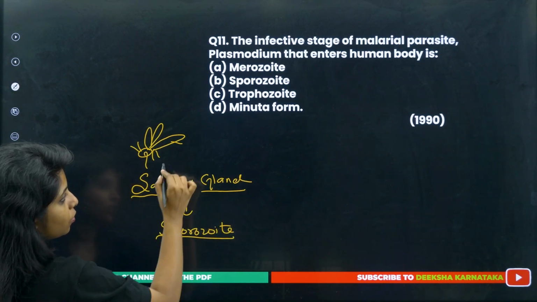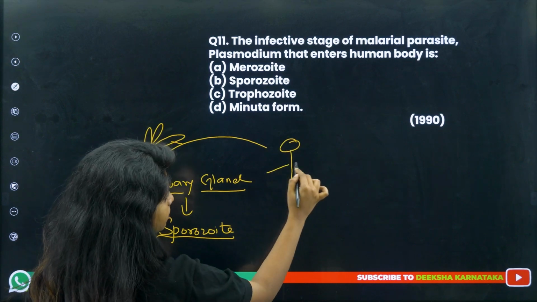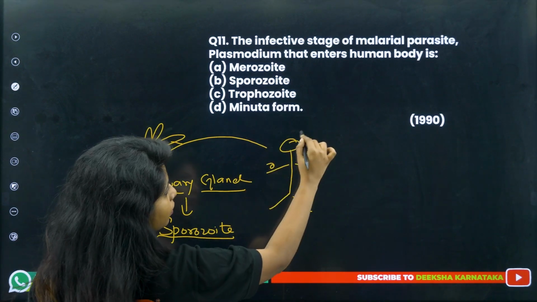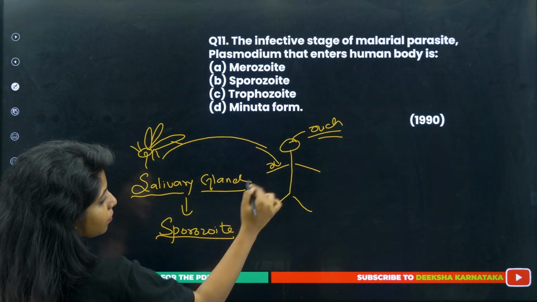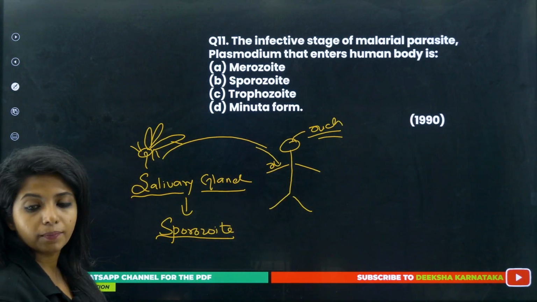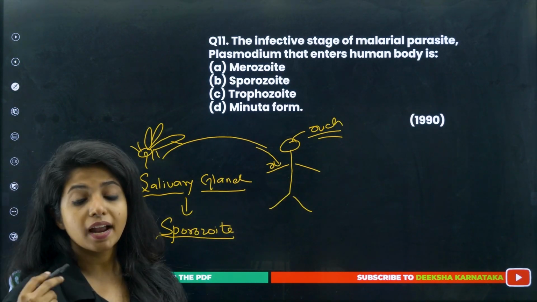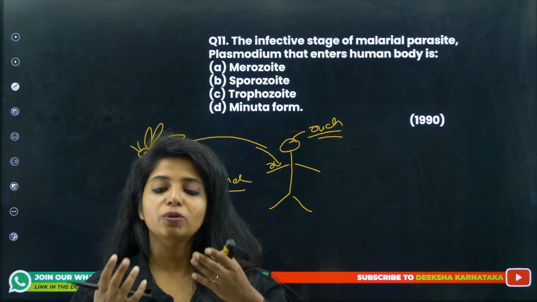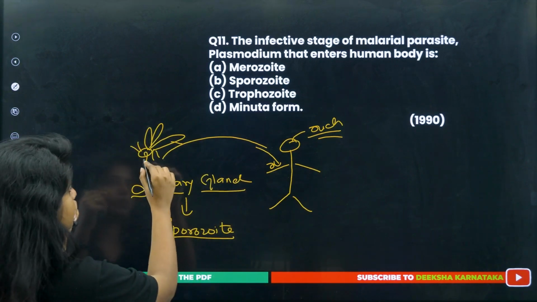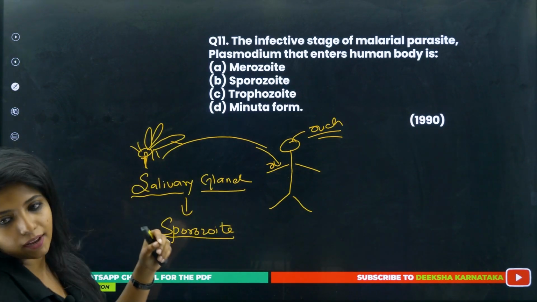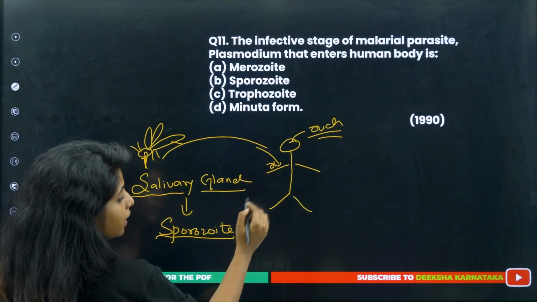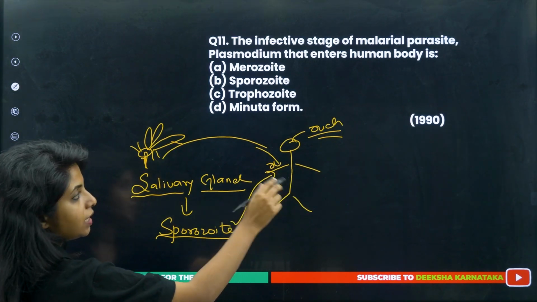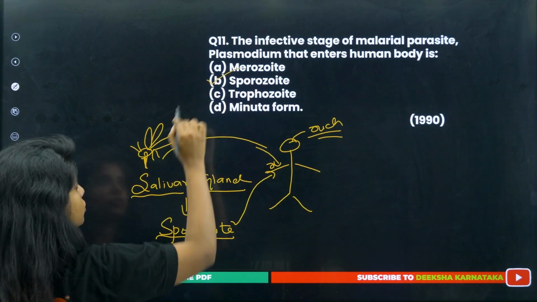Now, when the mosquito comes and bites a human being, it releases its saliva there, because its saliva has anti-clotting enzymes. It does not allow the blood to clot, and the mosquito can have a good drink of the blood. The saliva will be having sporozoites and they enter our body. So the answer is what, children?